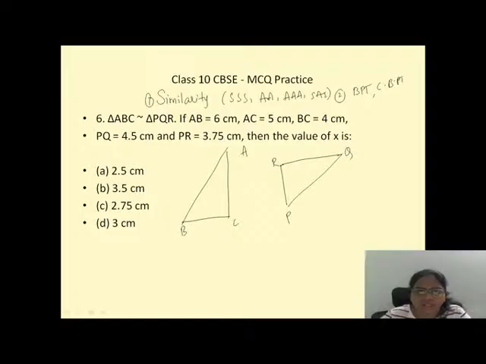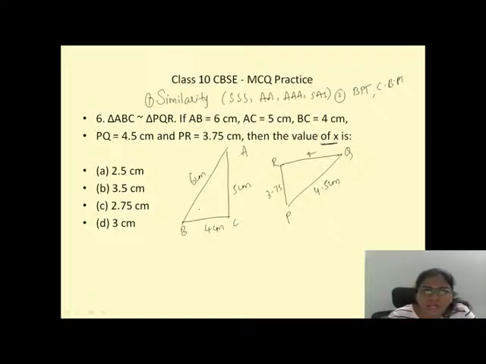And now whatever they have given, first put that given part on the triangles. AB is what? 6 centimeters. And what is BC? 4 centimeters. And AC they have given 5 centimeters. And what is PQ? 4.5 centimeters. What is PR? 3.75. What is RQ now? We don't know. That is x. This is the value of x we have to find out. Now I have already drawn the figures over here. Here somebody is telling option number B. Let us see whether option B is the correct answer or not.